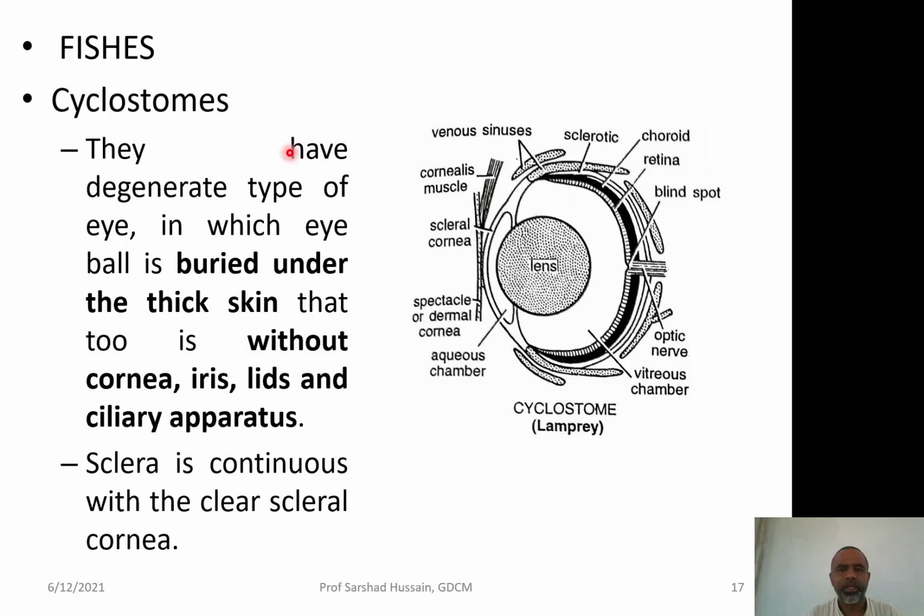In the fishes, let us look at the cyclostomes first. Here they have a very degenerate type of eye, in which the eyeball is buried under the skin. You have the skin present over it, you can see there, and that too without cornea. This eye doesn't have cornea, iris, lids, or ciliary apparatus. The sclera is continuous at the anterior end in the form of the scleral cornea.